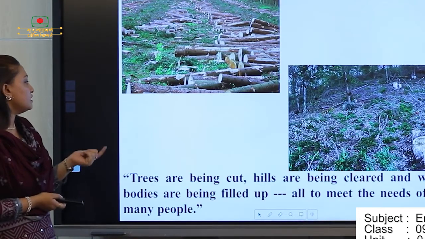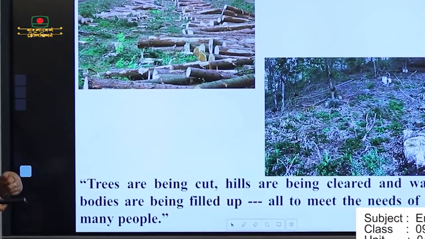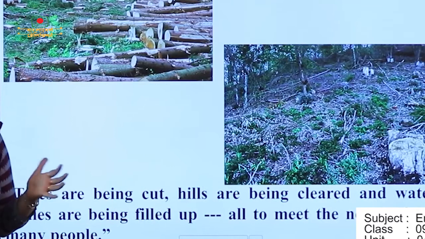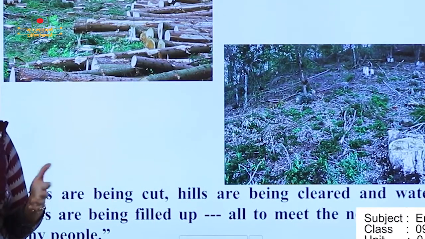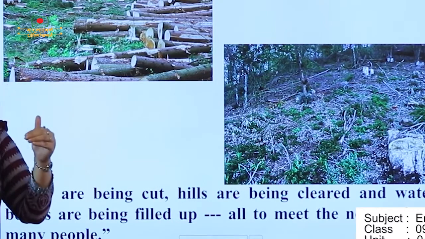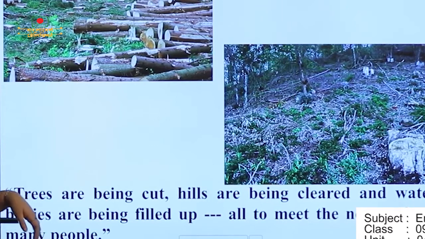And trees are being cut, hills are being cleared, and water bodies are being filled up, all to meet the needs of too many people. So there are a lot of people in our country, so there is no place to live. So what are we doing? We are cutting down the trees and leaves to make a proper house.